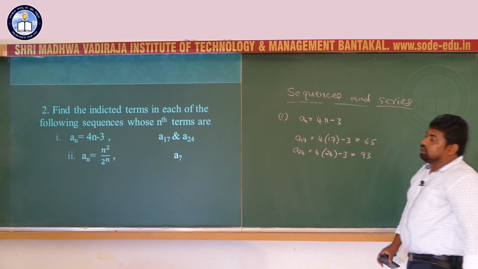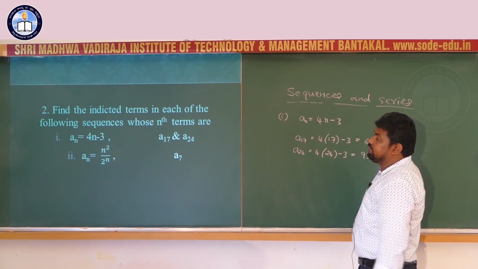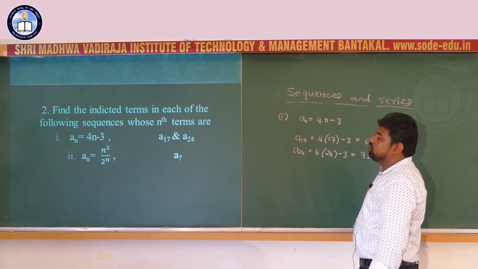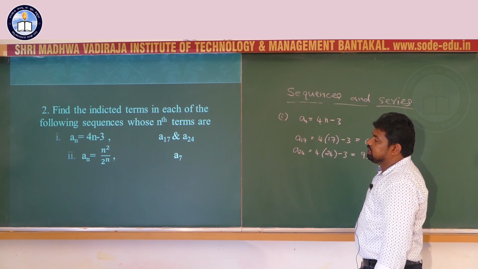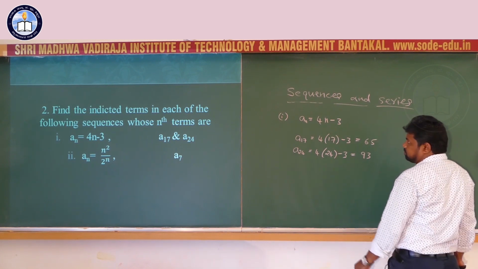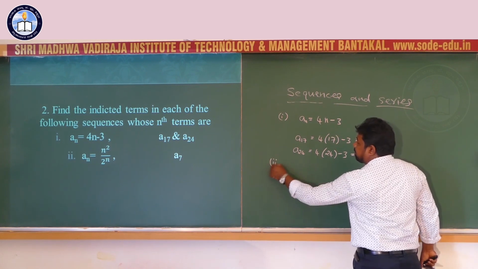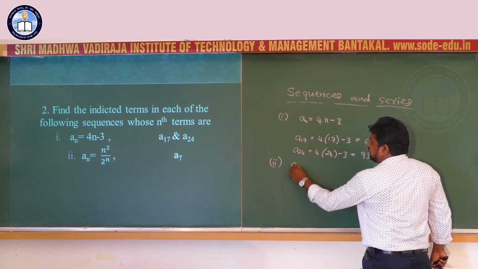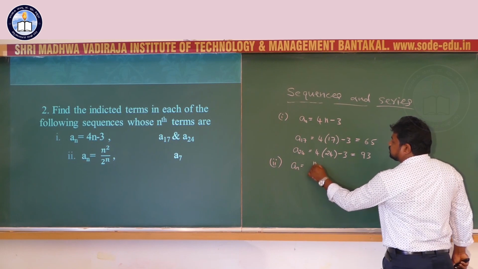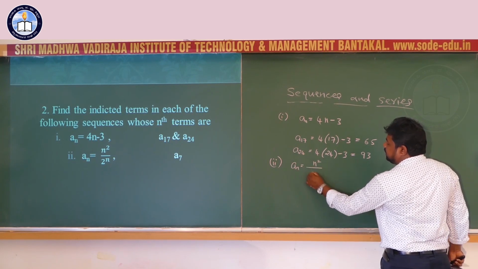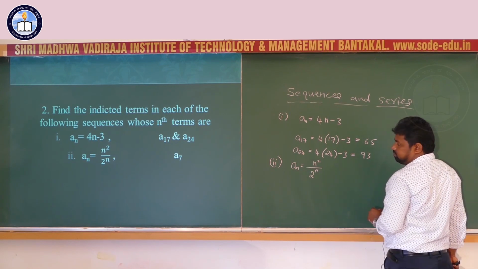Next one, general term an equal to n square divided by 2 power n. Here we have to find 7th term. Second problem, an equal to n square by 2 power n.